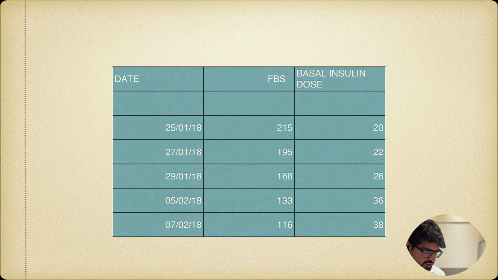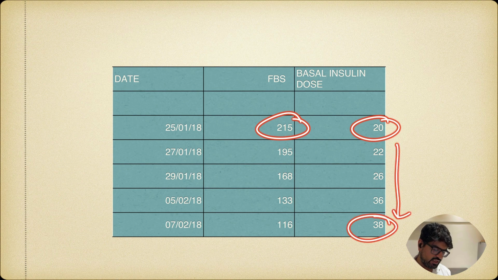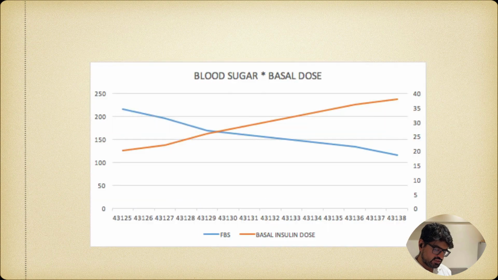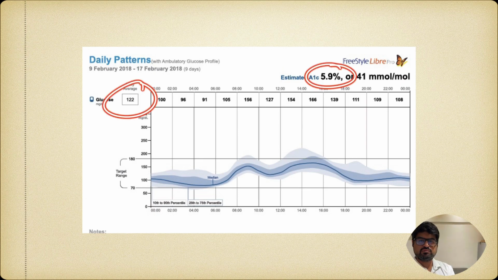This is an old case again, 2018. So started with fasting of 250. Insulin dose was 20. We gradually increased the insulin dose. Final dose came to 38 units with the fasting glucose of 116, right? And you can see the trend here, and then after that we put the CGM, and you can see the remarkable CGM, right? So the glucose management index is pretty good, and you can see the overall glycemic control.